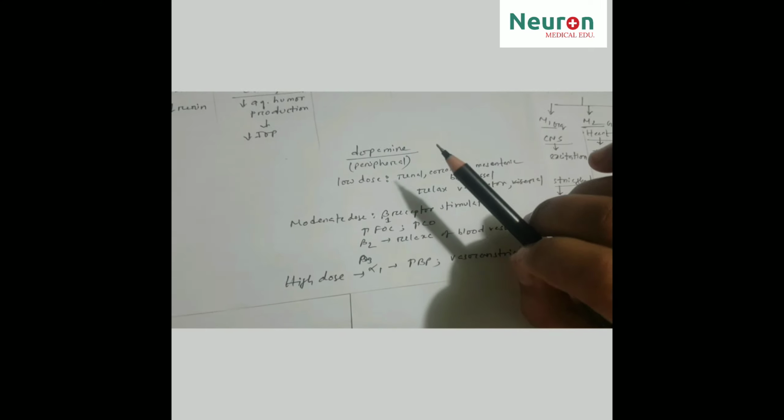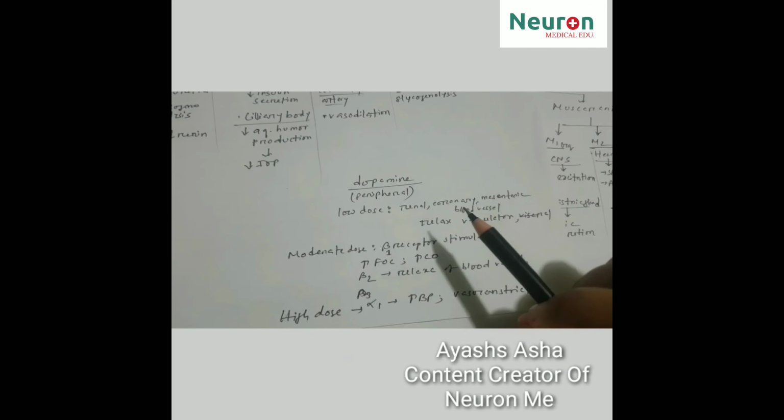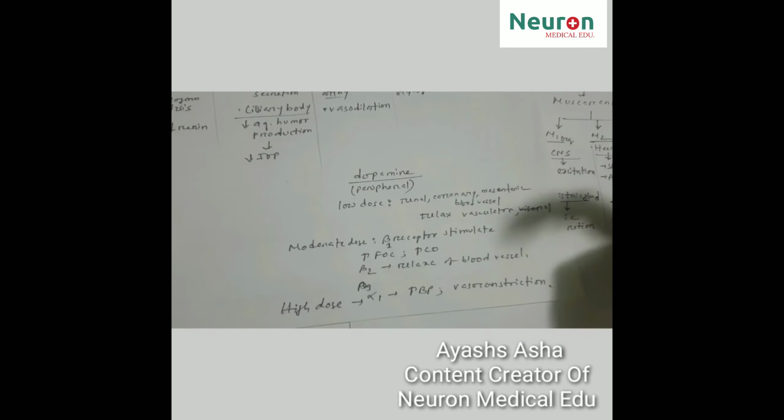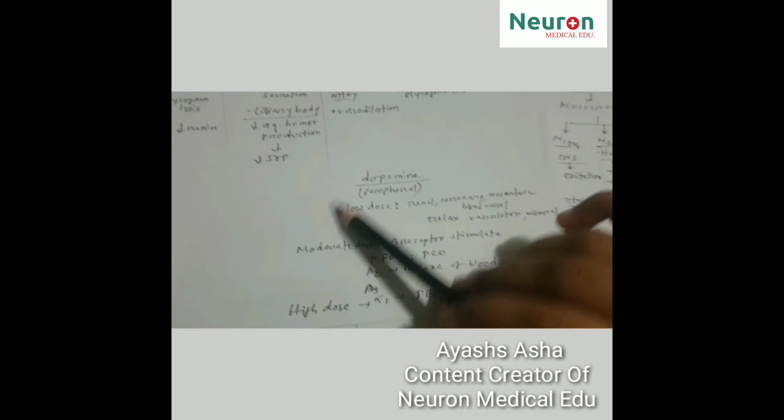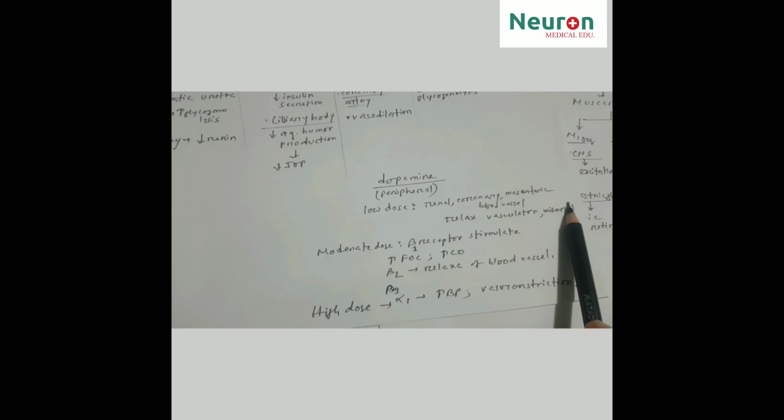Now the dopamine receptor. Dopamine is released peripherally, not in the central nervous system. Dopamine acts differently at different doses. At a low dose, dopamine acts on renal, coronary and mesenteric blood vessels and causes relaxation of the vasculature.